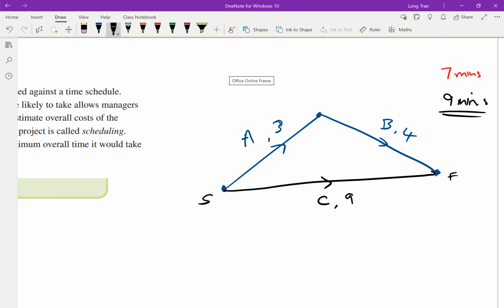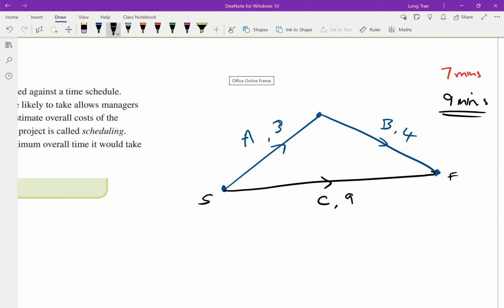See how it's different to Dijkstra's algorithm? You were looking for the shortest pathway. Here, we're looking for the longest pathway. So we looked at it, 3 plus the 4 gives you 7. True, they will finish it the quickest, but we're not interested in that. We're trying to account for the time so that we know what's the minimum time required for a process to finish.